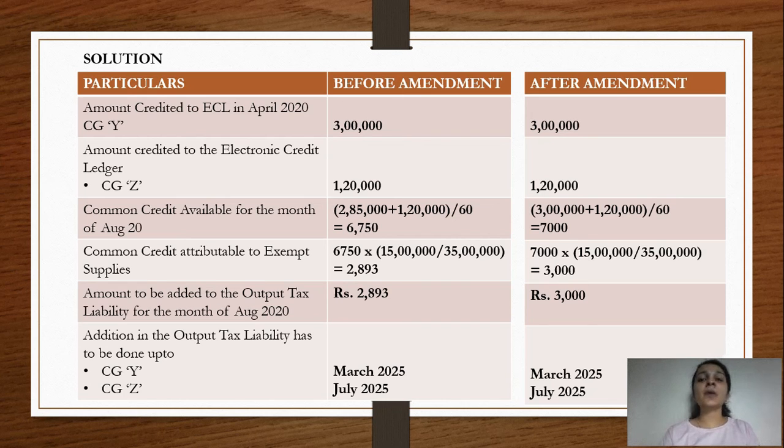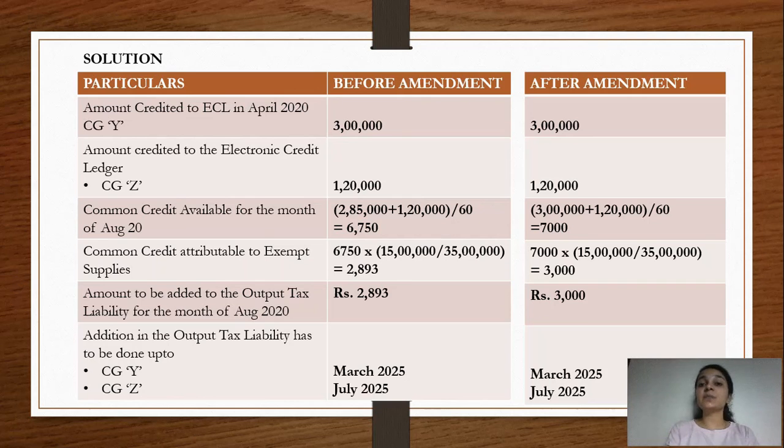7,000 has to be apportioned between taxable as well as exempt supplies. For that we will find out the ineligible amount by taking the exempt supply turnover, dividing it by the adjusted total turnover, which comes to 3,000, and this 3,000 has to be reversed. Now if you look at a small difference between a shift from exempt to taxable and taxable to exempt: in case of shift from exempt supplies, there was one additional amount of 15,000 which had to be added to the output tax liability.